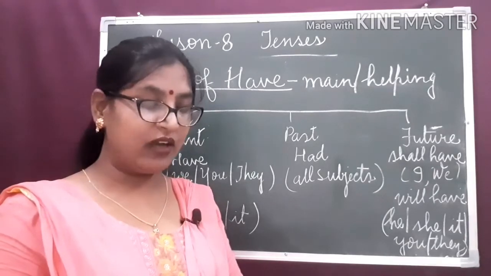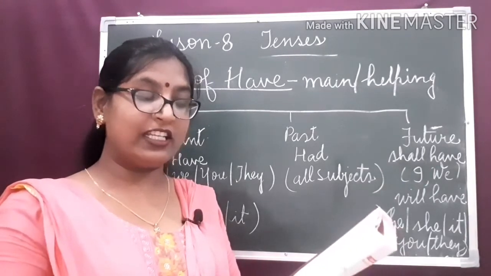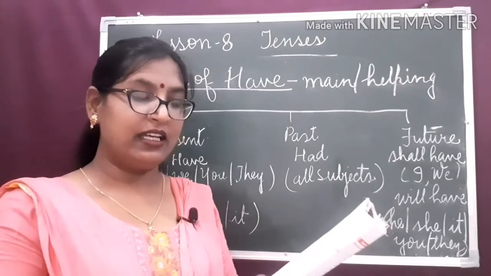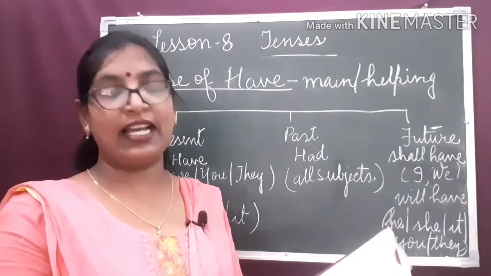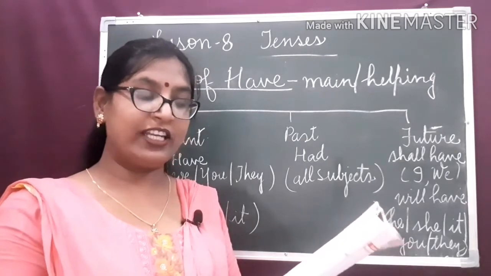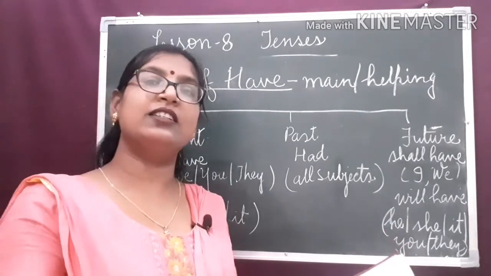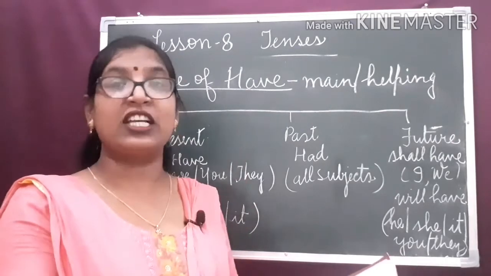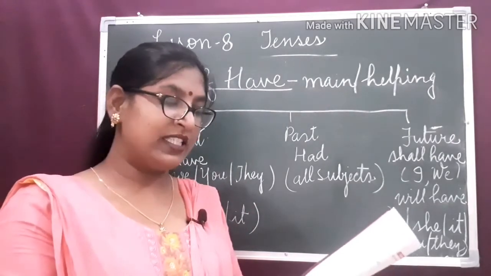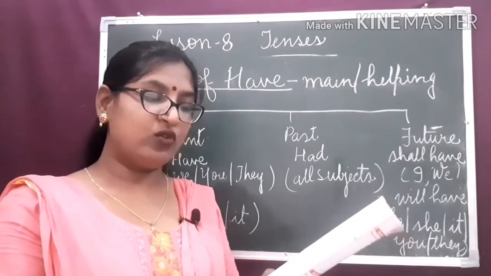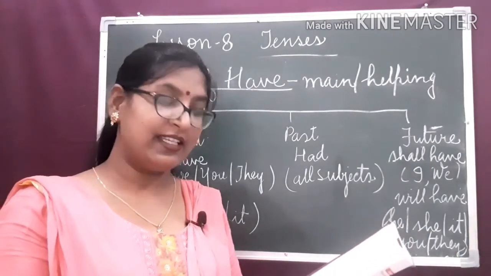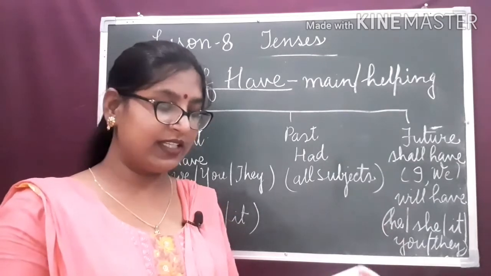Negative sentence. How do we make a negative sentence? You haven't had a bath. Interrogative sentence. In an interrogative sentence, the verb have, has, had, all these forms come at the beginning of the sentence. Have you got any sense? Have is in the beginning of the sentence.